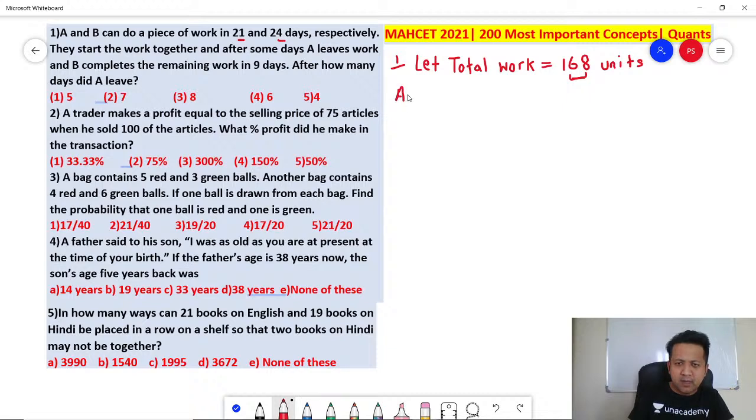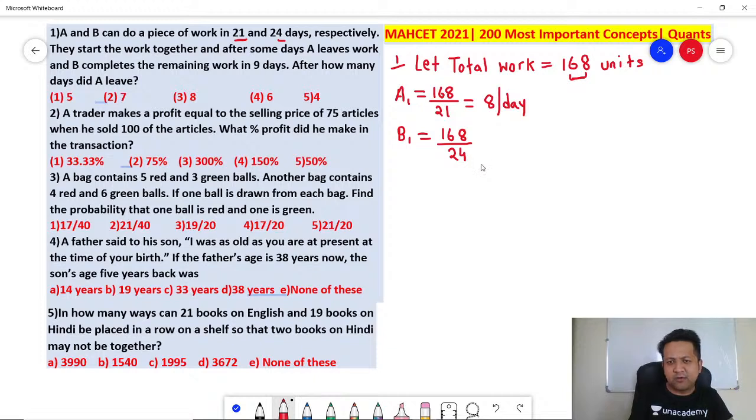Talk about A. In one day, how much work would A do? A does the entire work in 21 days. So in one day, A would do 168 divided by 21. So can I say 8 units per day? Will you agree? Similarly, what about B? B does the entire work in 24 days. So in one day, B would do 168 divided by 24. So how much would this come out to be? 7 units per day.